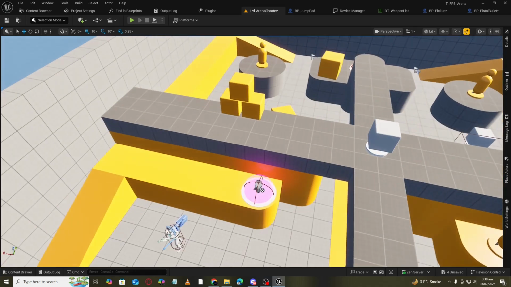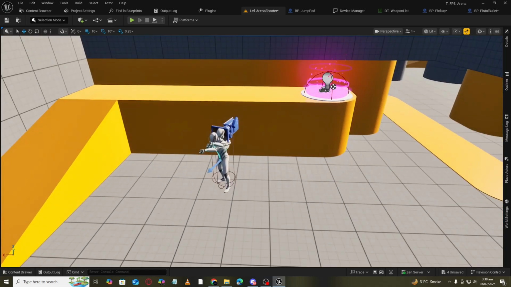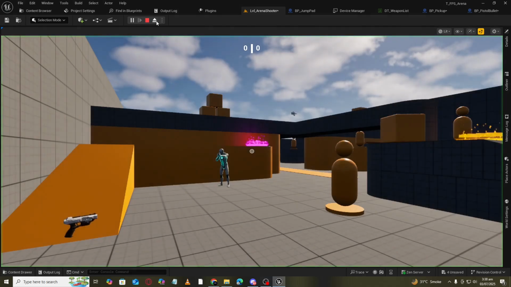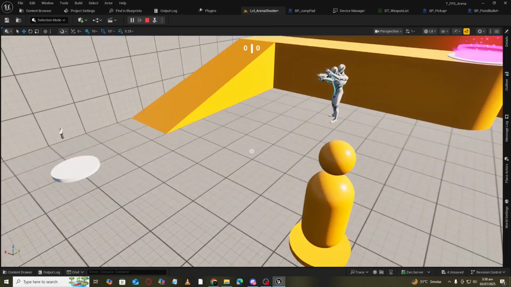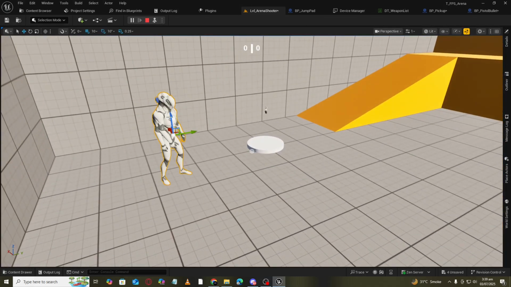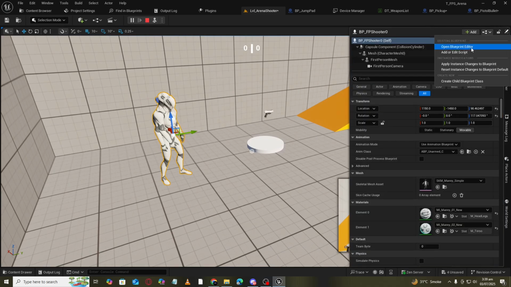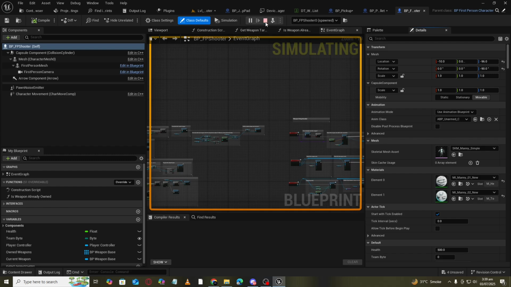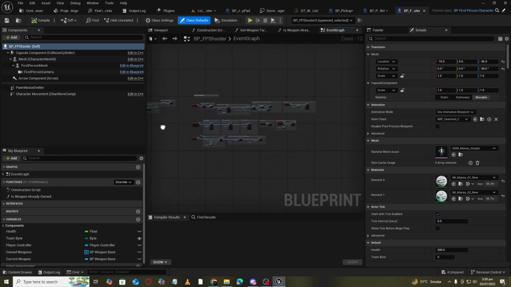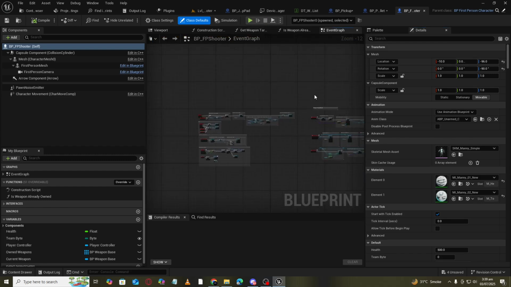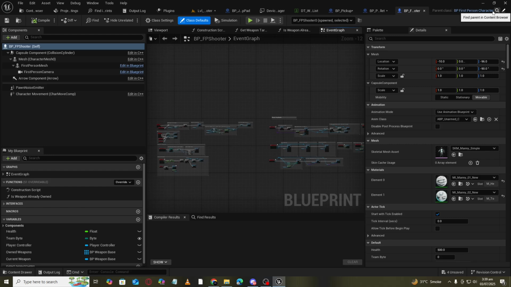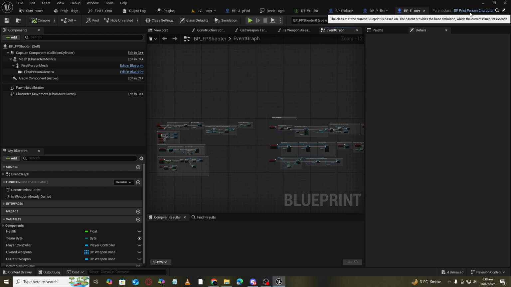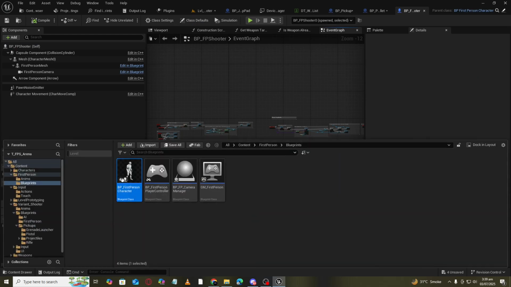And the other thing is, for the first person character, you play it, eject it, move the camera away, click it here, and go into the detail panel. So we have our first person character here, and it has a bunch of logic. The good thing is this is a child class of the base first person character, and if you want to open that, you can open it.